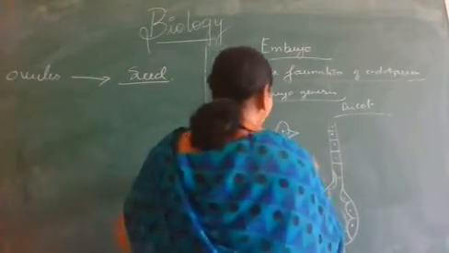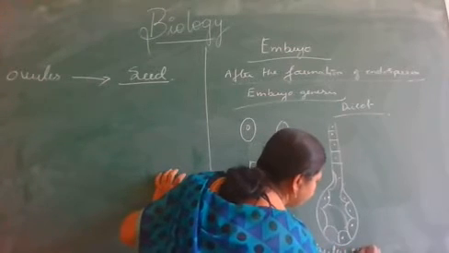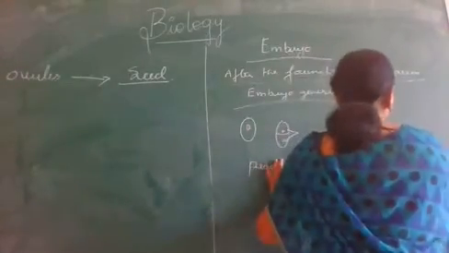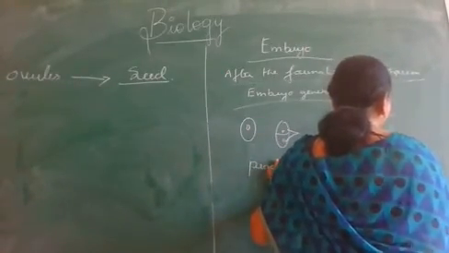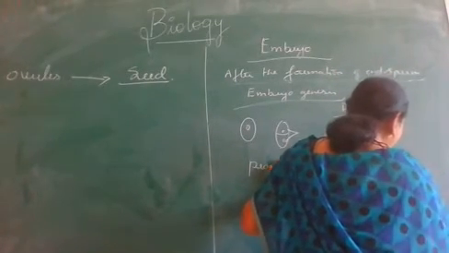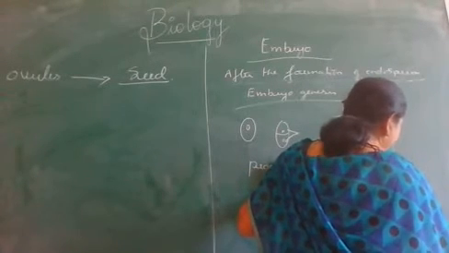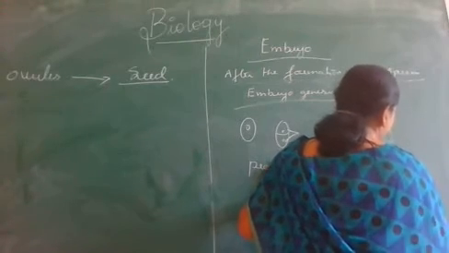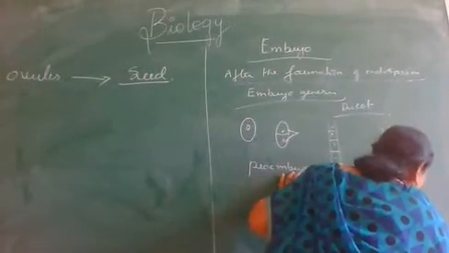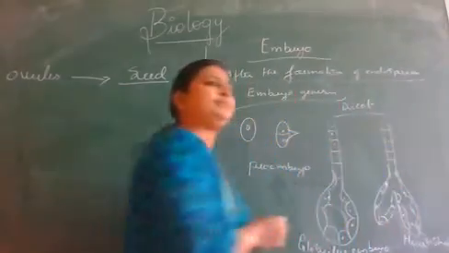Later on, this globular embryo becomes a heart-shaped embryo. Got it?